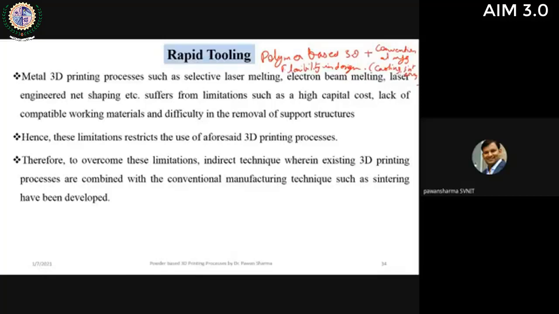Tooling is because they were designed to fabricate tools for mechanical engineering, like injection molding dies and dies for different applications. They are specifically designed for tool generation. We can in fact use them for cutting tools also, having conformal cooling channels. Therefore they are known as rapid tooling, but it is not limited to only tool fabrication. I have used it for different applications, and these processes are termed rapid tooling.